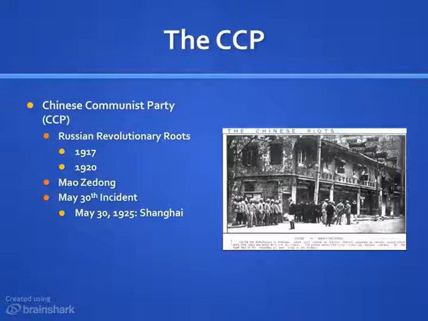The CCP, or Chinese Communist Party, were very good at attracting the support of industrial workers as well as young students. Largely, this was because they were also good at mobilizing anti-foreign and anti-imperialist sentiments within China. This is all going to come to a head on May 30th, 1925, when a group of industrial workers and students will assemble to protest against the British, who basically ruled Shanghai as a colony.